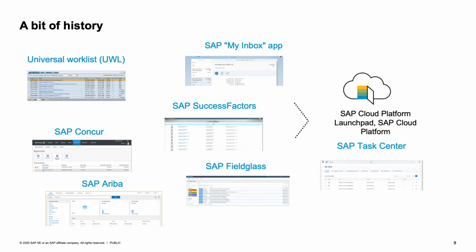The universal work list enables business users to access their work and relevant information in the enterprise portal. It collects tasks and notifications from multiple SAP providers in one list for common access. As a next step of technology evolution, SAP introduced MyInbox application.